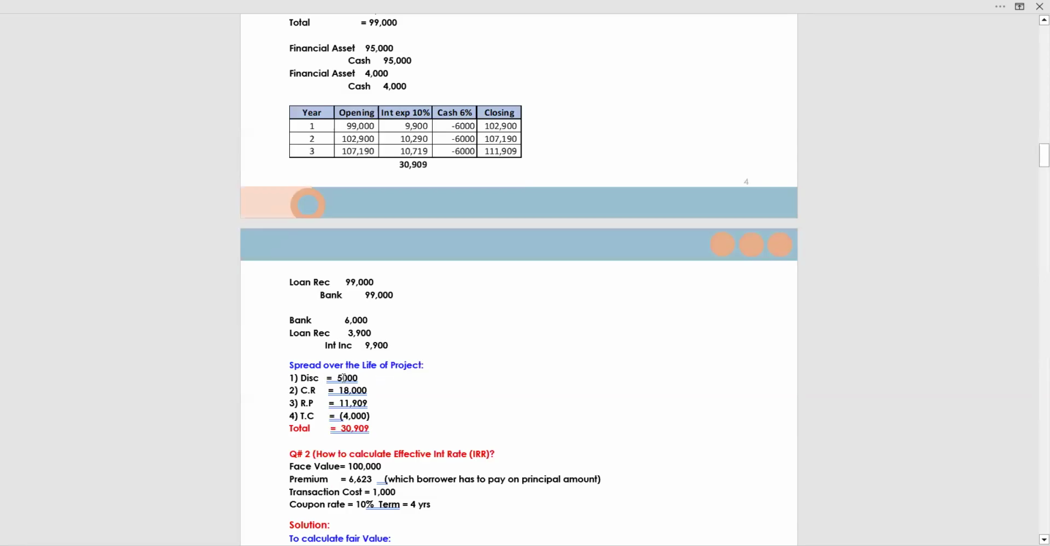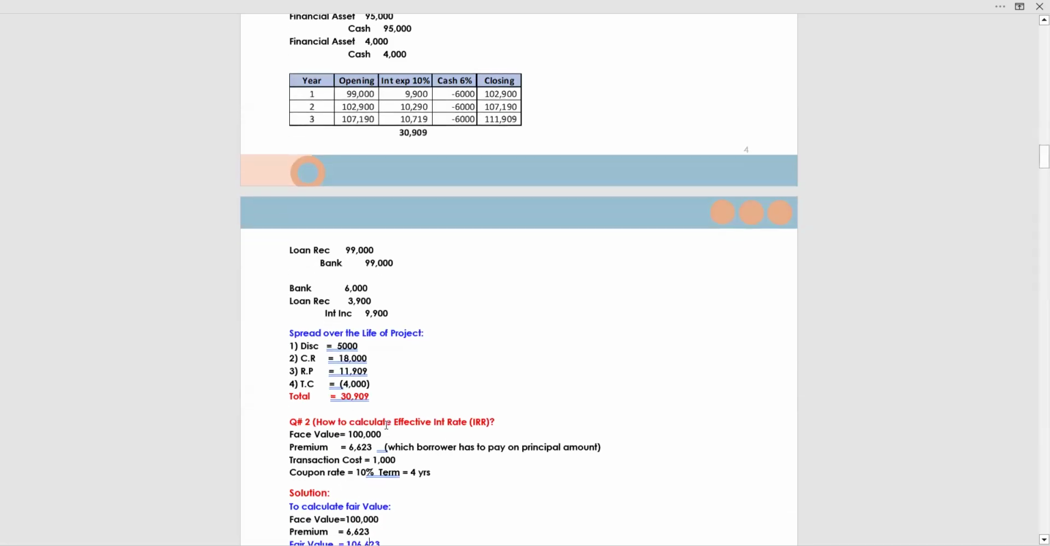Spread over the life of the project. Discount is paid by the entity, meaning the company who obtained the loan from us. Coupon rate is also paid by the entity. Redemption premium is also paid by the entity, but transaction cost is paid by the investor, so we deduct it. If you can see, the total is 30,909, which matches the interest income. Now you got the idea of how these costs are spread over the life of the project.